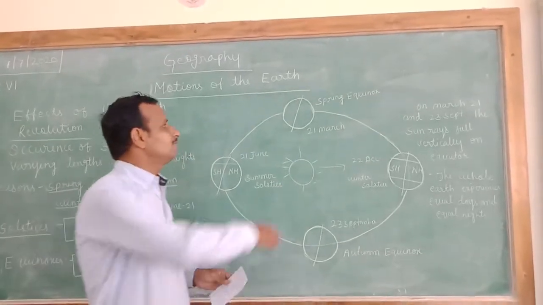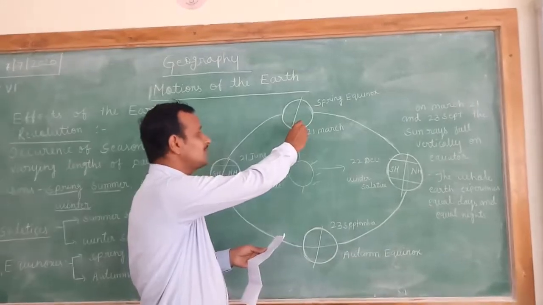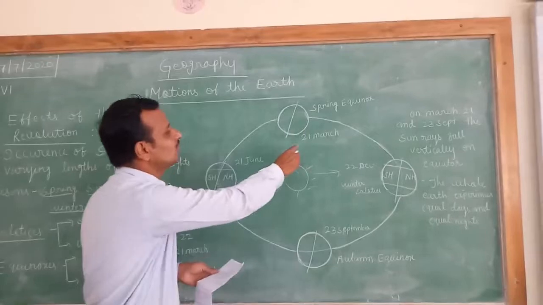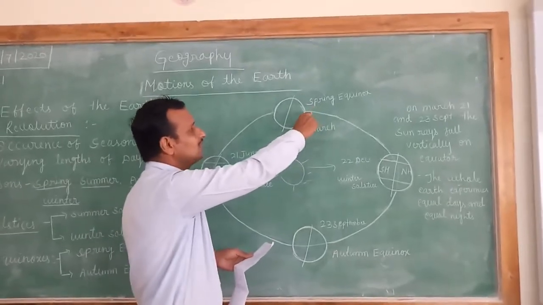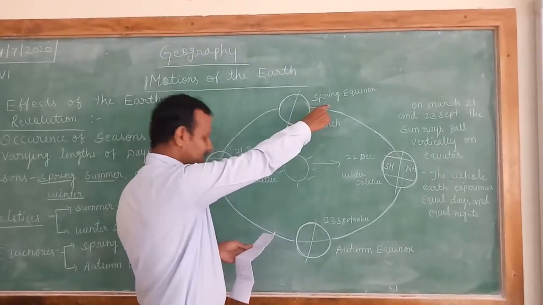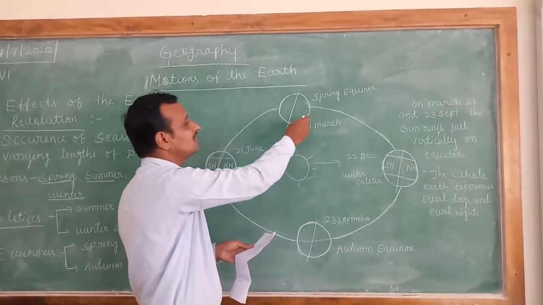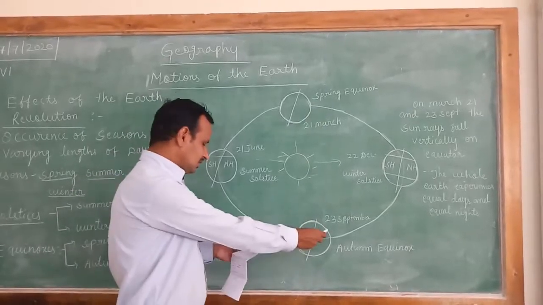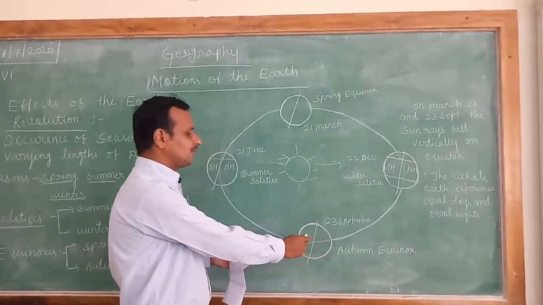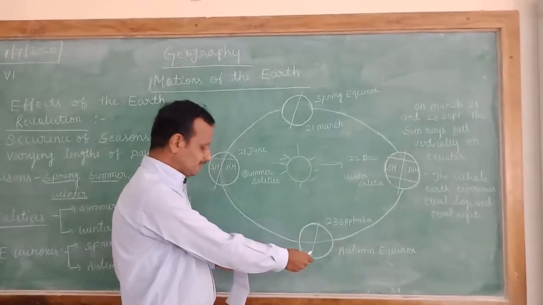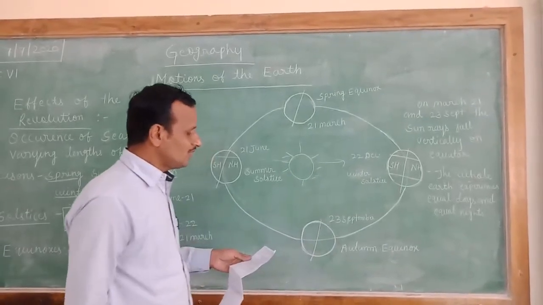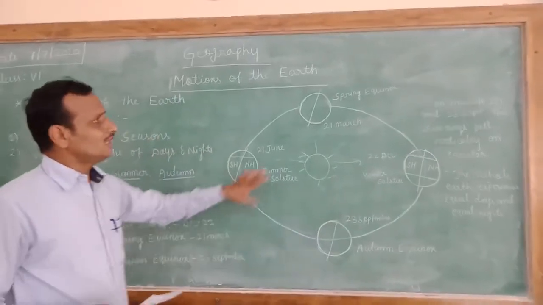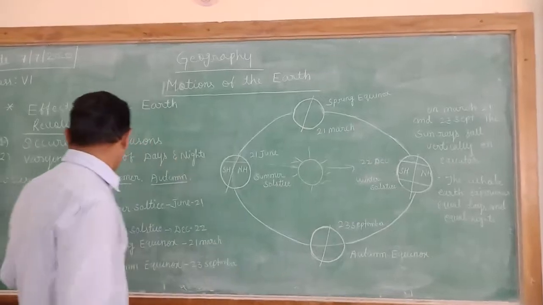If the northern hemisphere experiences the spring equinox on 21st March, then the southern hemisphere experiences the autumn equinox. Whereas on 23rd September, the northern hemisphere experiences the autumn equinox, and the southern hemisphere experiences the spring equinox. So this is the difference. This is the detail about the equinoxes and also the solstices.